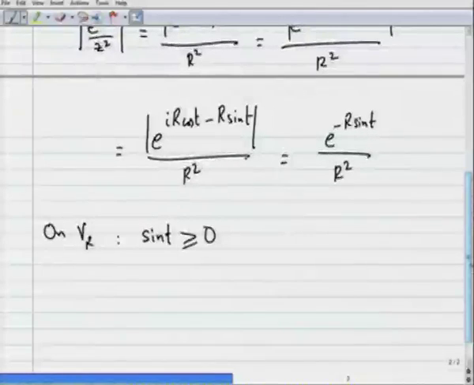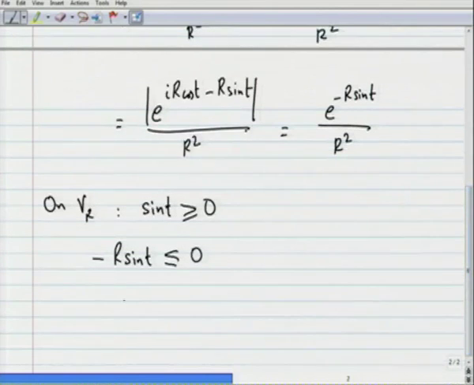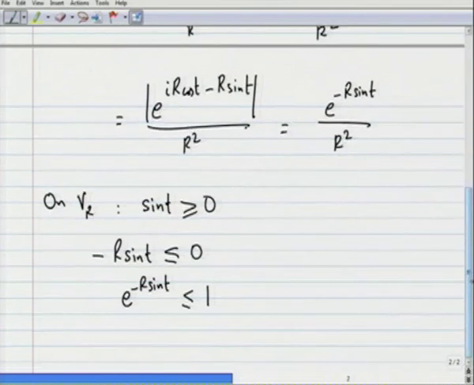Okay. So, what we have is minus r sin t, whatever be the value of r, this is going to be less than or equal to 0. So, e raised to minus r sin t is less than or equal to e raised to 0, which is 1. That is because the real exponential function is a strictly increasing function.